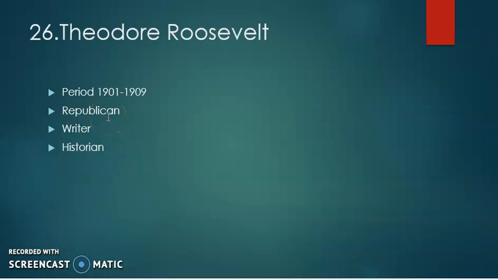The 26th president of USA was Theodore Roosevelt, and he ruled the country from 1901 to 1909, and he was a Republican, and he was a writer, a historian as well.